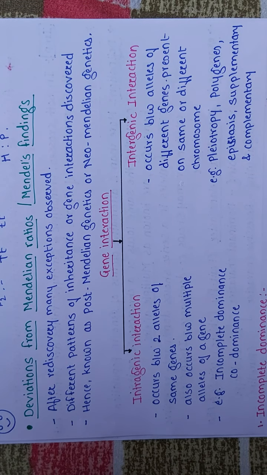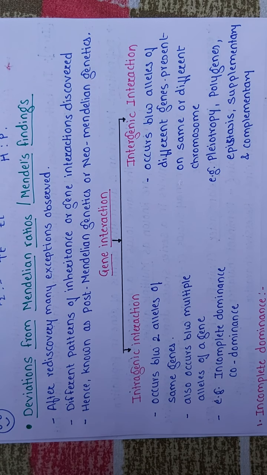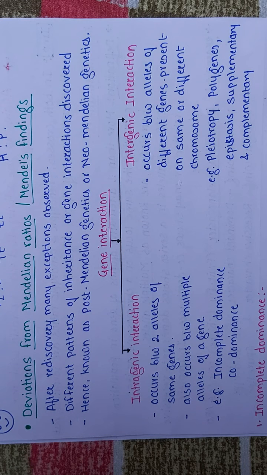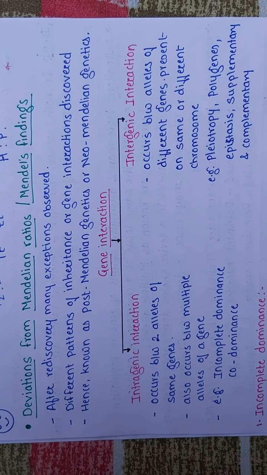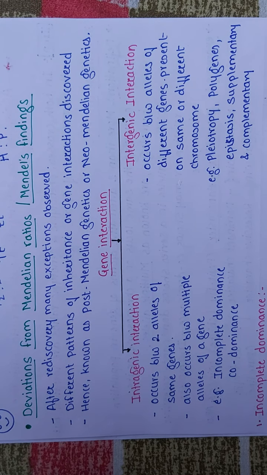Good morning, student. We are doing the third topic, that is inheritance and variation. In last lecture, we have seen Mendel's laws or three postulates of Mendel. So first we have seen law of dominance, also called the first law of inheritance. Second, law of segregation, also called the second law of inheritance, as well as law of purity of gametes. Third law is the law of independent assortment, also called